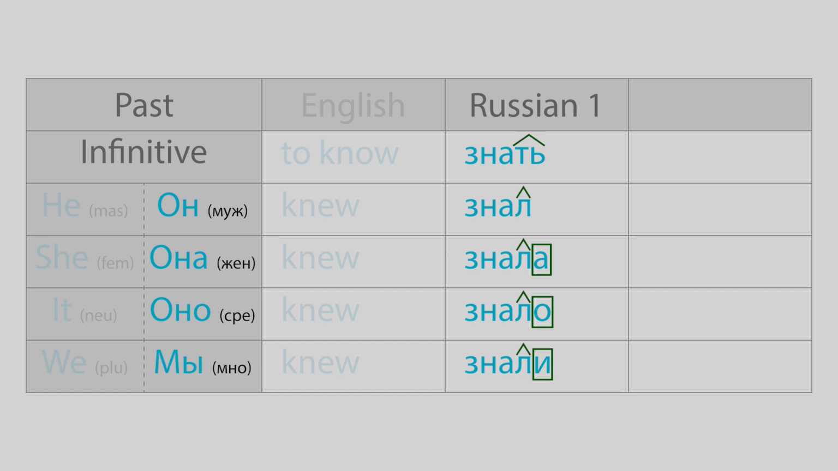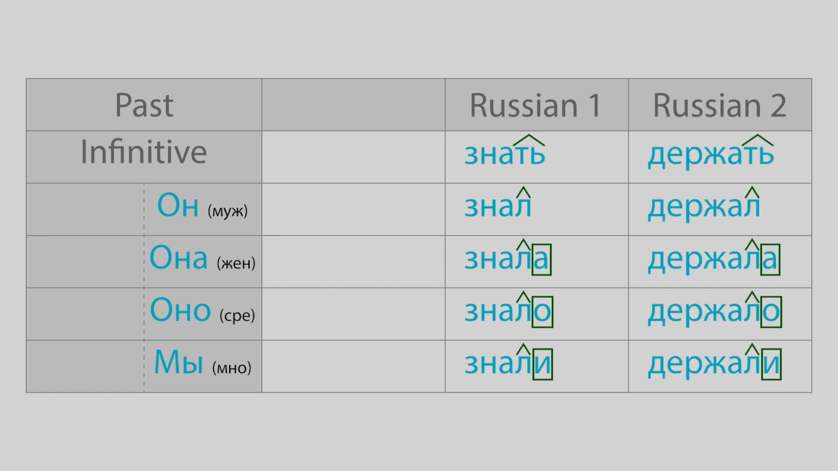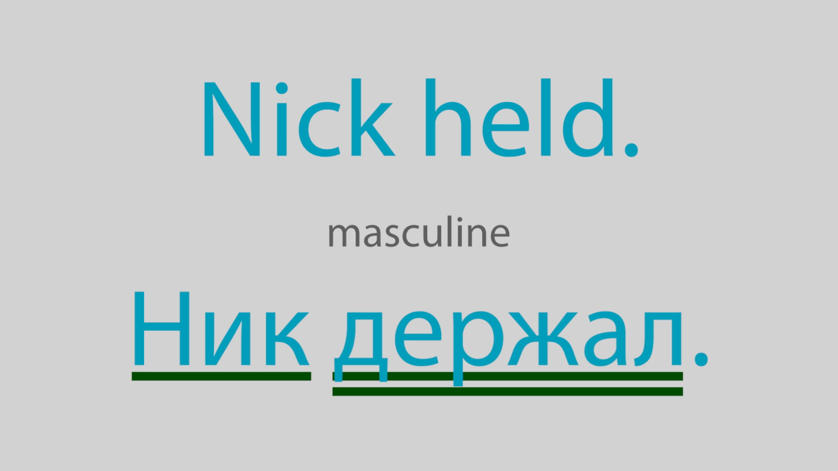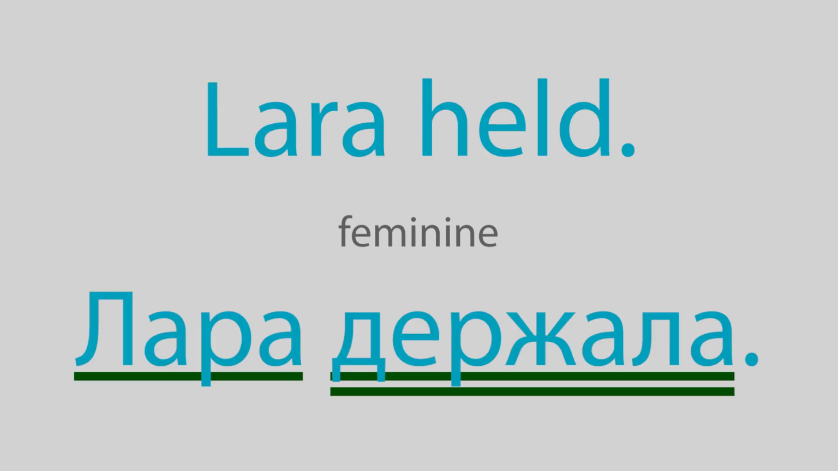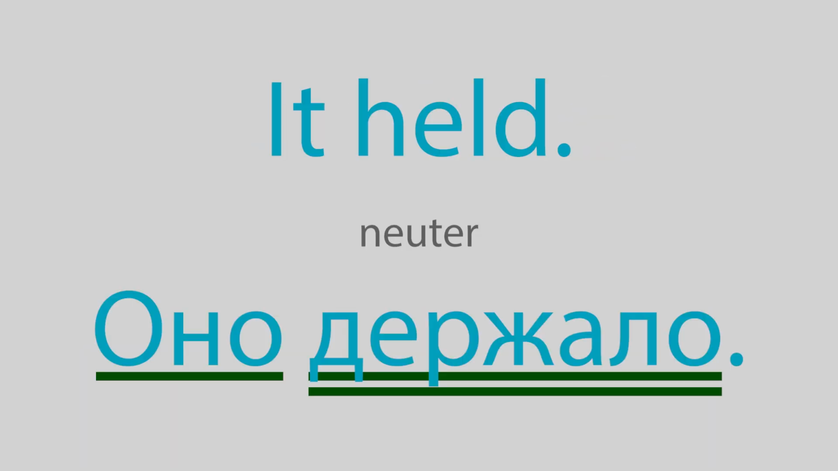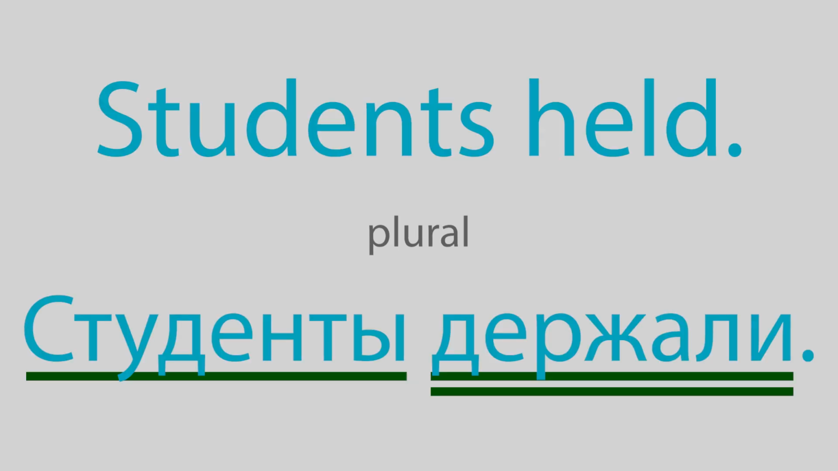Note that in Russian, suffixes and endings are not the same. That's why we mark the two in different ways here. For comparison, the other verb of ours, "держать," conjugates just the same way. Now, some examples of the past tense predicates. Masculine. Ник держал. Feminine. Lara держала. Neuter. Оно держало. Plural. Студенты держали.